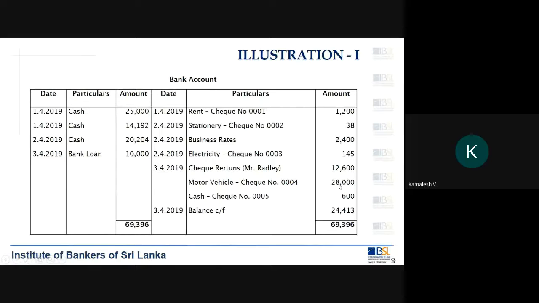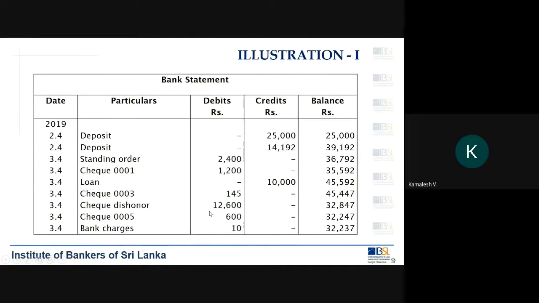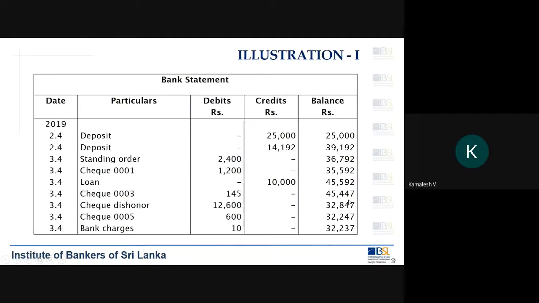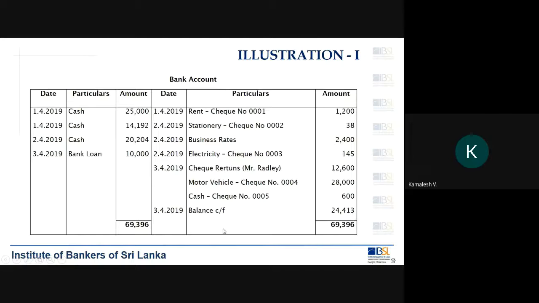You have given a check for 28,000, check number 4, but the person who received your check has not yet presented it to the bank. That's why it is not appearing here. So this is another item. Last item, cash, check number 5, 600. 600 is there, check number 5. So basically, on this side you have this 20,204, and on this side you have this 38 and this 28,000.